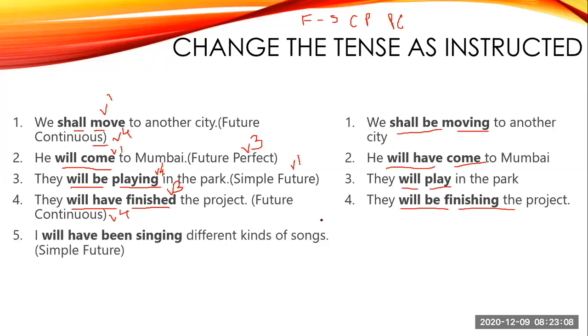Next, I will have been singing different kinds of songs. So will have been plus V4. So this is your future perfect continuous tense. And you have to change this to simple future tense, which means we have to write V1. So what is the first form of singing? Sing. So will sing different kinds of songs.